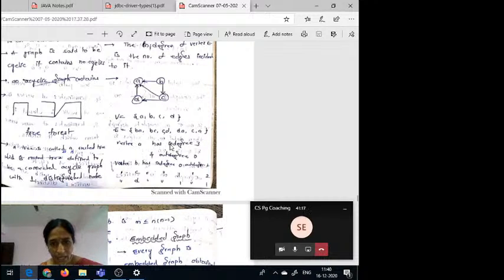Here vertex A has in degree 3, out degree 0. Vertex B in degree 0 and out degree 2. Here vertex C in degree 1 and out degree 2. Vertex D in degree 1 and out degree 1. So this is called the in degree and out degree sequence. That means 0, 3 and 0, 2, 1, 2, 1, 1.